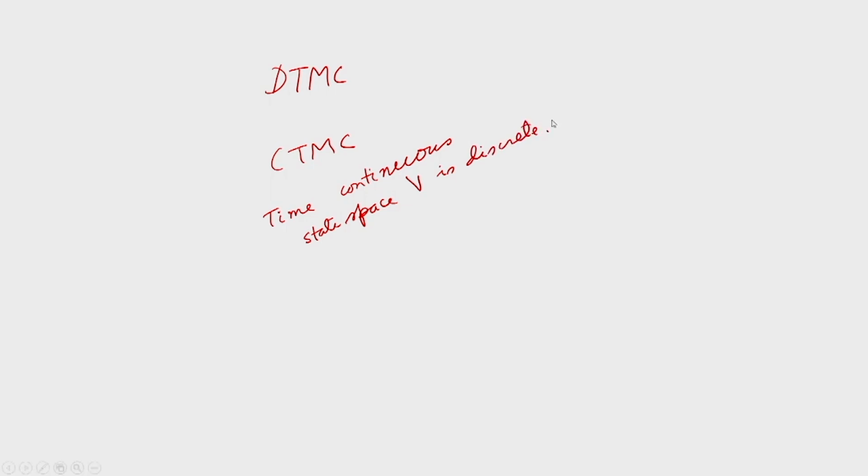And continuous time Markov chain has many applications. For example, queuing system, population studies, etc., where different types of CTMC get applications.